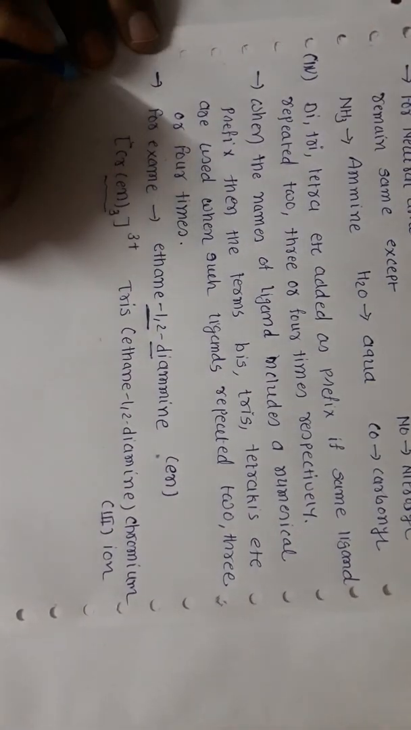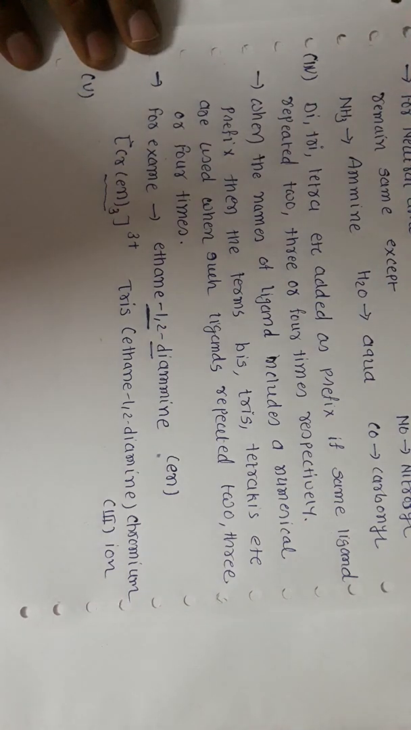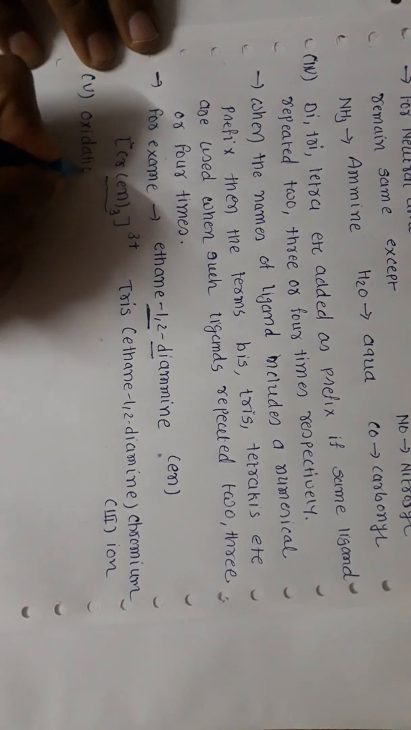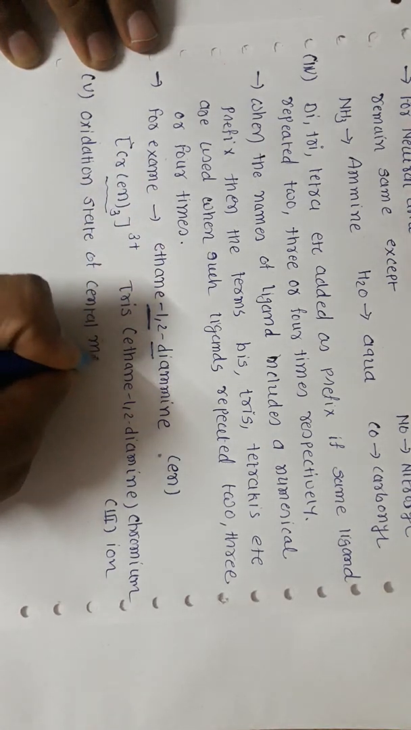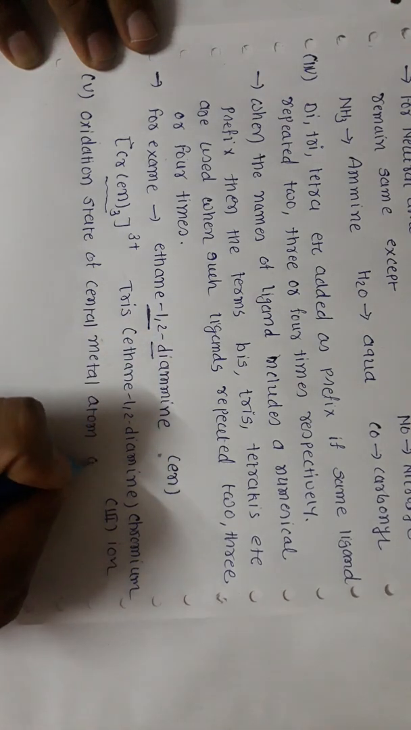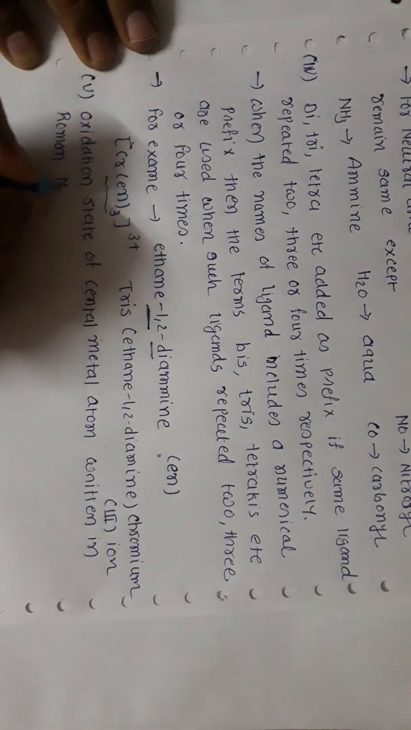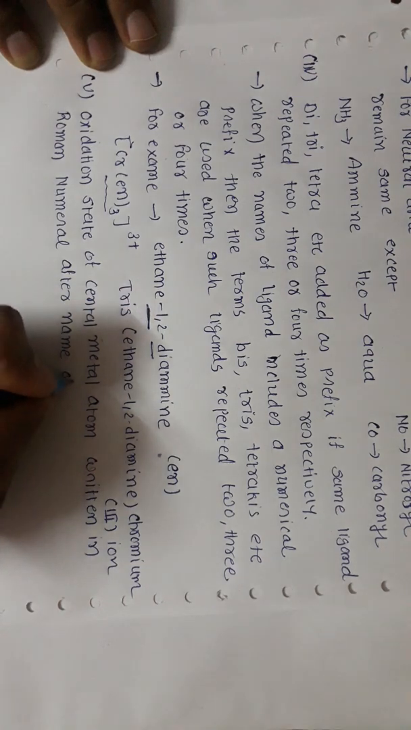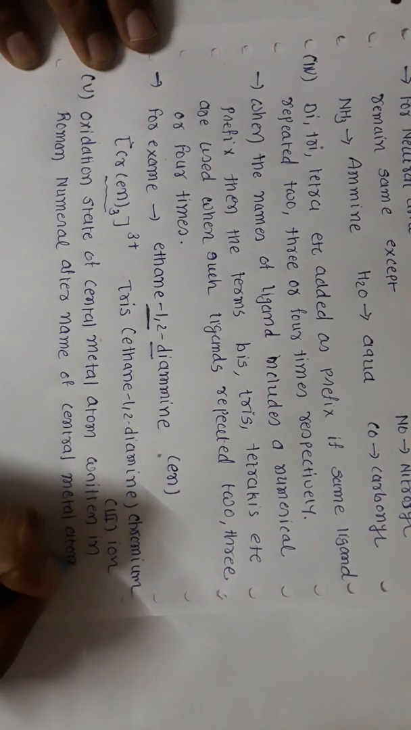Likewise, rule number 5: the oxidation state of the central metal atom is written in Roman numerals after the name of the metal.